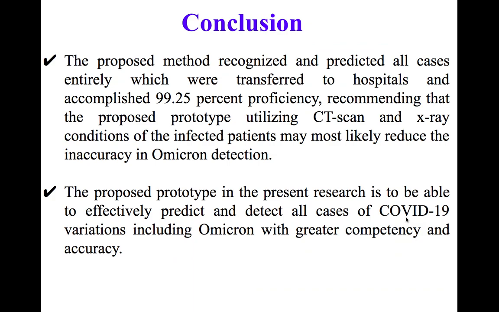And this is the conclusion we have achieved on Omicron CT scan images. Accuracy is 99.25%, and the proposed prototype in the present research is able to effectively predict and detect all cases of variants of COVID-19 with greater competency. For future work, if we integrate hybrid deep learning techniques, we can implement this in a real-time environment.